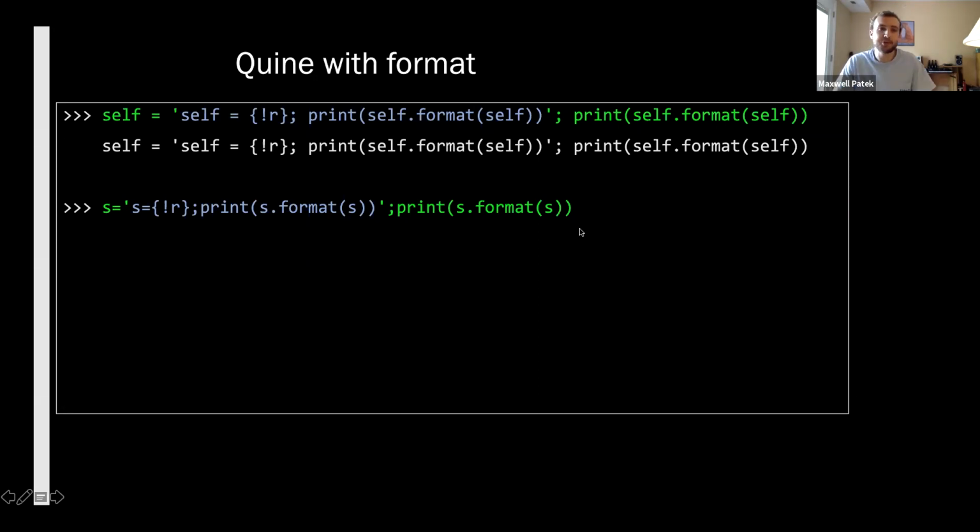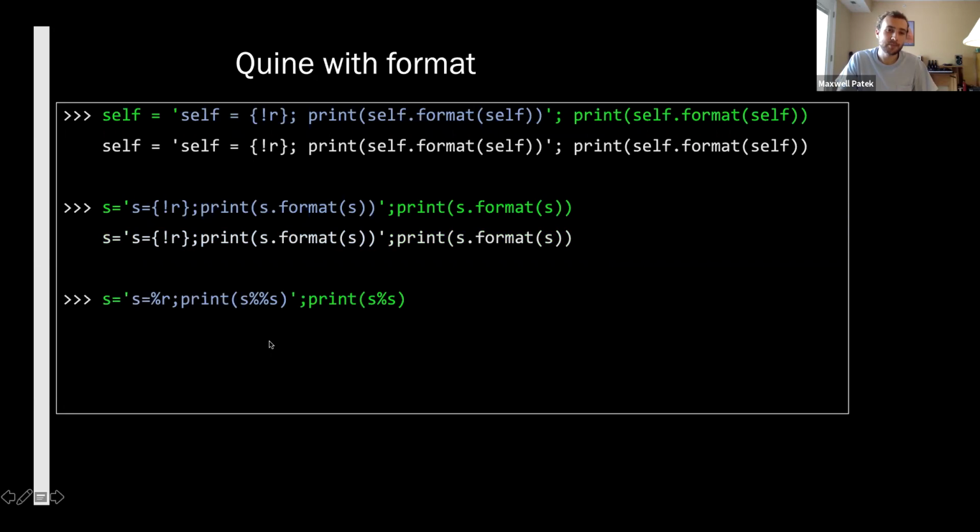But it turns out we can get even shorter by taking advantage of a different way of doing formatting. And this isn't hugely important. It's almost deprecated. I mean, it's still a feature of Python, but not very many people use it anymore. But there is a binary operator, the percent sign that we usually think of as mod, will actually do string formatting. And so we can replace this .format with %. And then the way that you do the format escapement is a little bit different. So here is that. And it turns out this is, as far as I know, the shortest quine in Python.